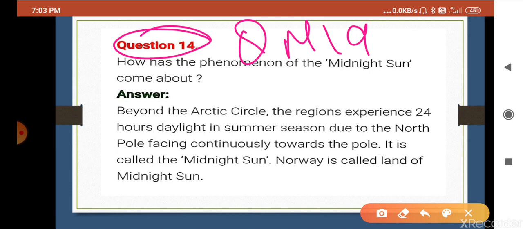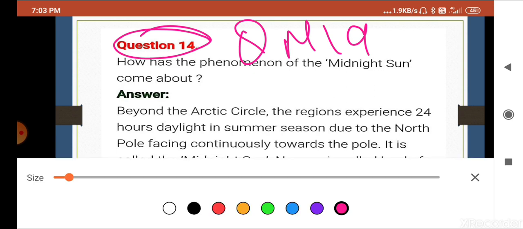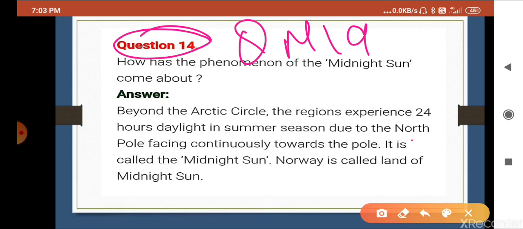Beyond the Arctic Circle, the regions experience 24 hours daylight in the summer season due to the North Pole facing continuously towards the sun, and it is called midnight sun. Norway is called the land of the midnight sun. So I hope this answer is clear to you. Now we can move to the next answer.